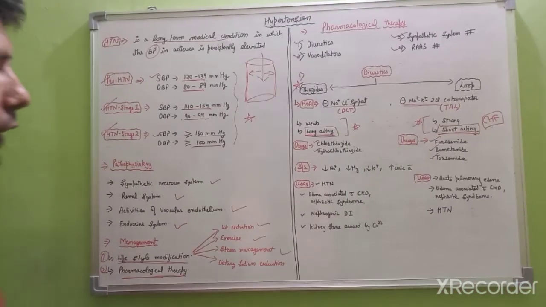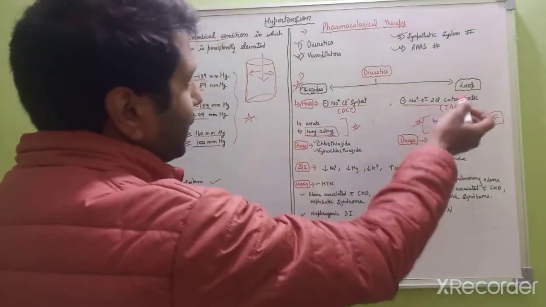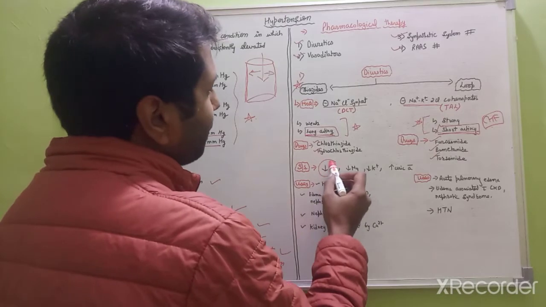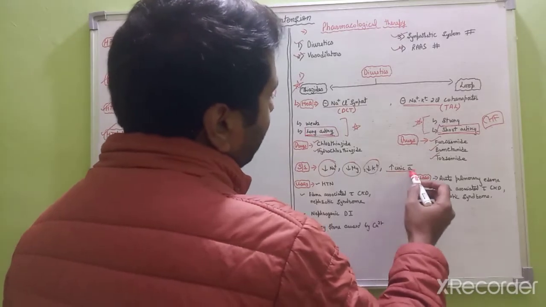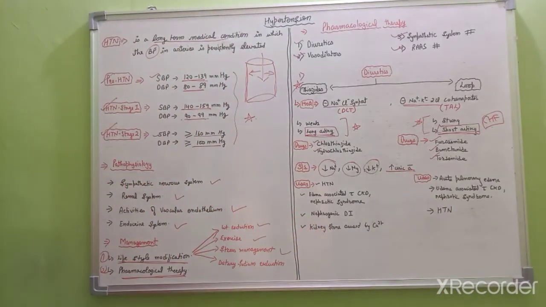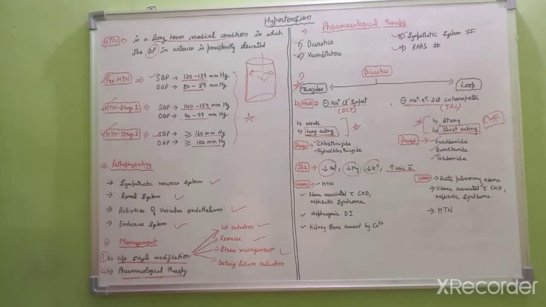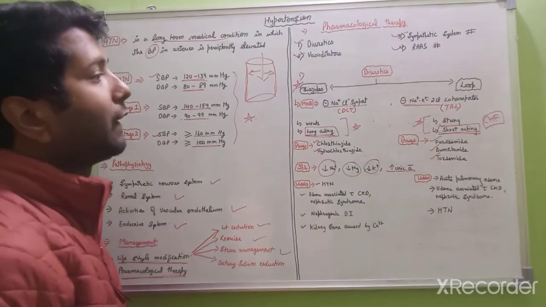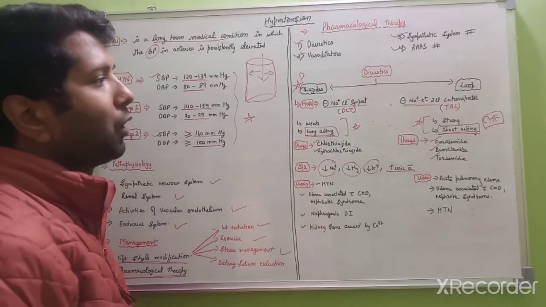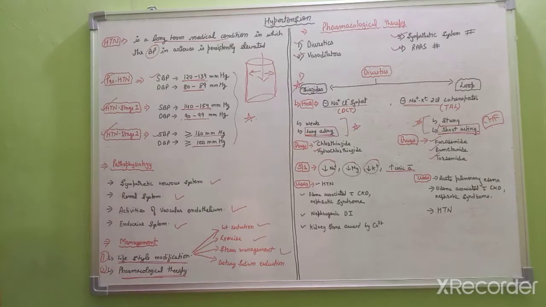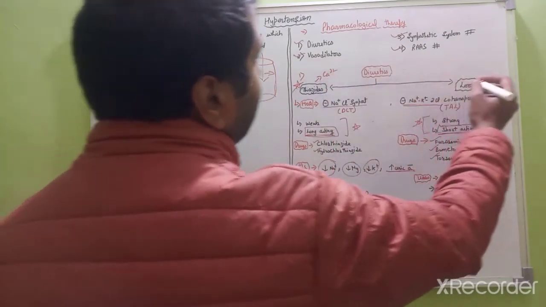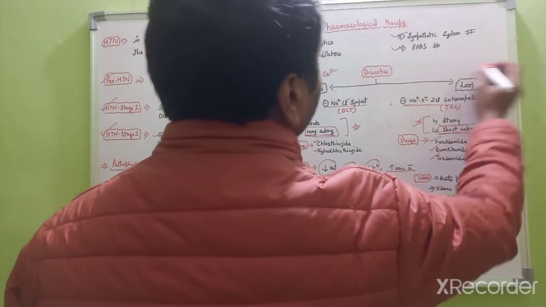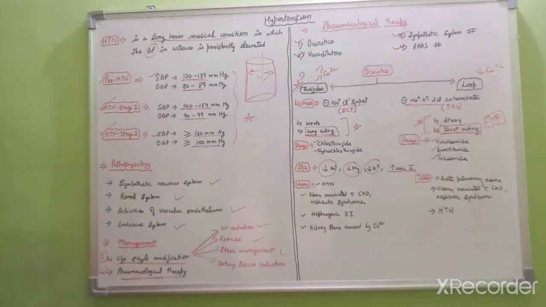So these are the common side effects of the thiazides and the loop diuretics: they will cause hyponatremia, hypomagnesemia, hypokalemia, and they will increase the amount of uric acid in the body. You have to remember that thiazides will retain calcium in the body, whereas loop diuretics lose calcium in the body. So loop diuretics cause hypocalcemia and thiazides cause hypercalcemia. Remember, thiazides will retain the calcium in the body, whereas loop diuretics will lose the calcium in the body.